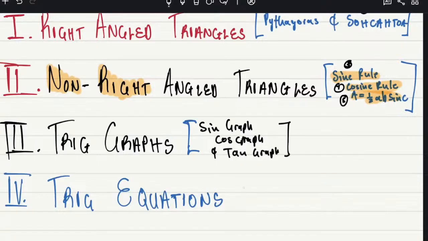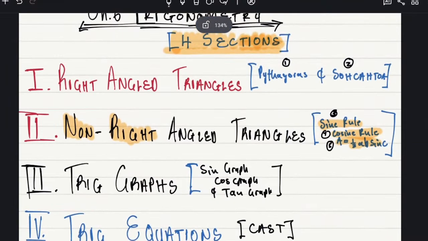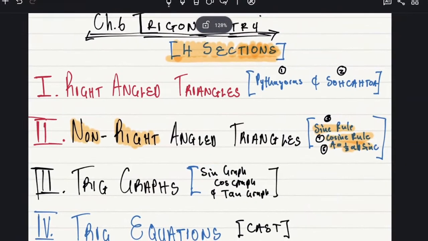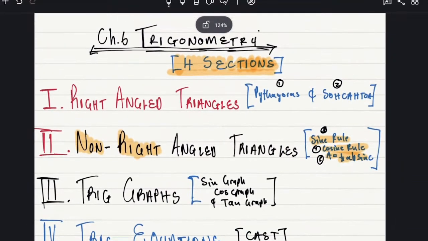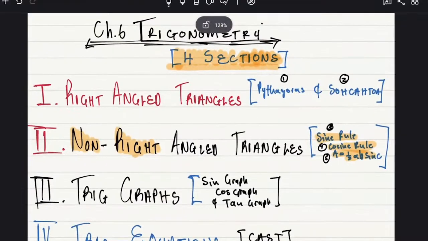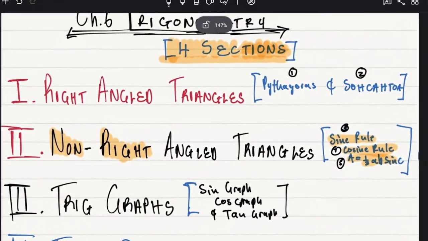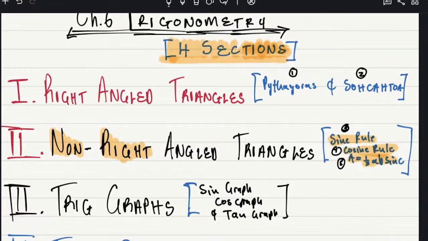Then for trig equations, you need to know how to use the cast diagram. And you're done. If you know these 4 sections, what a hero you are. You are ready. You are done. So you only have 4 sections. Is this intimidating? Is this scary? No, not scary at all.